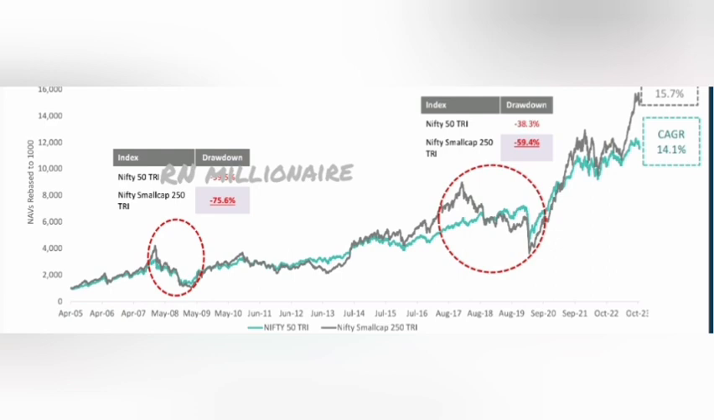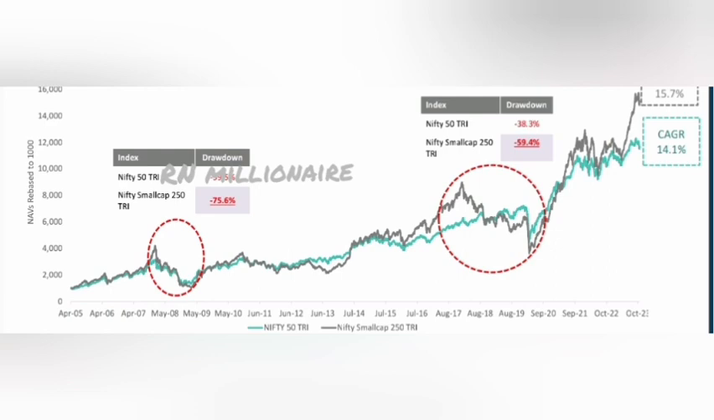At the same time, if you look at the CAGR, that is compound annual growth rate, it is 15.17% for small cap, but for large cap it is only 14.1%. So this chart clearly shows that you will get higher benefit, but at the same time you will have the risk. But why are we all so interested in picking up small cap stocks? Let's look at this chart.